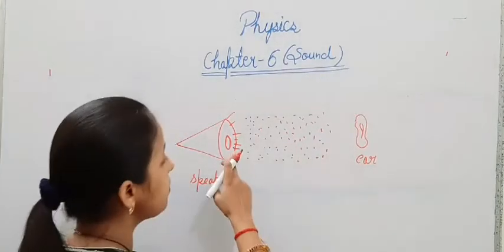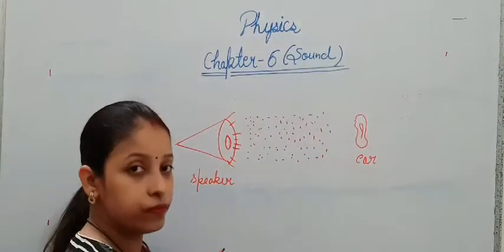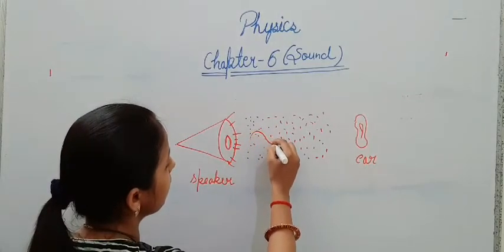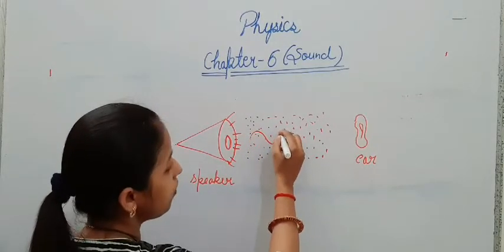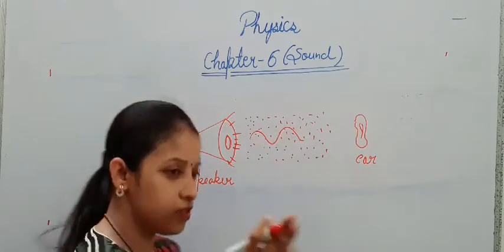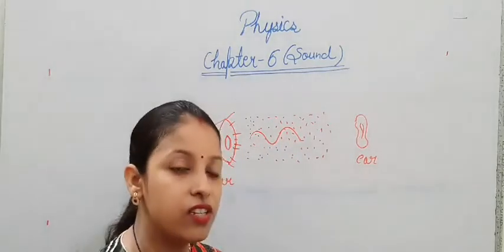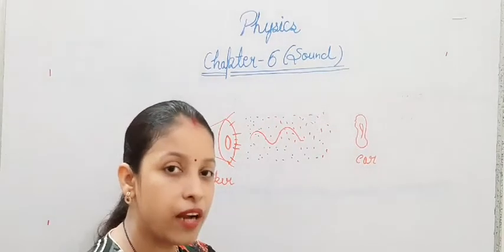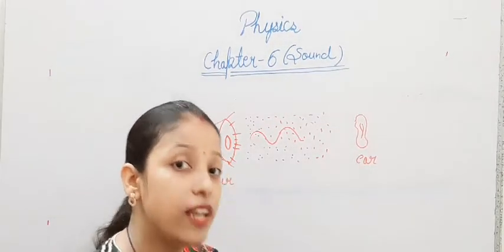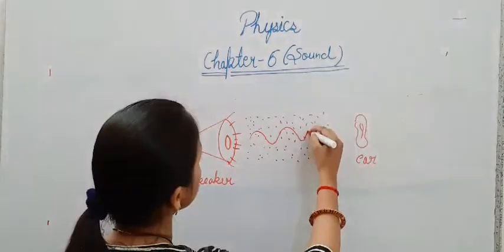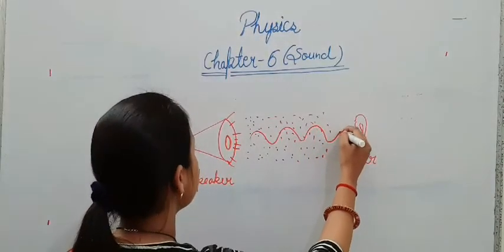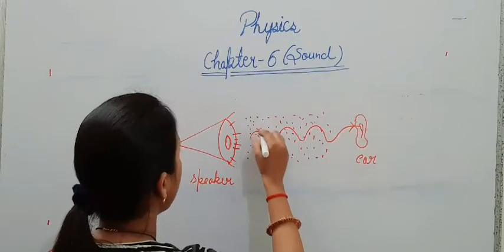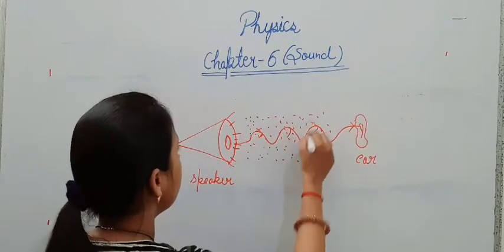It will pass the sound energy to the next particle, and hence the next particles will pass the energy to the next particle, and the next one will pass it on again. Because they are not stationary, they are all in moving condition. So when they collide with the next particle, they pass their energy on, and in doing so they make a wave. They are forming a wave, and the sound will go from the speaker to our ear.